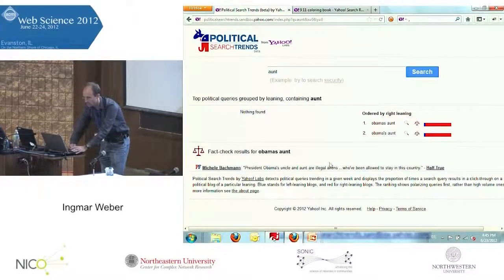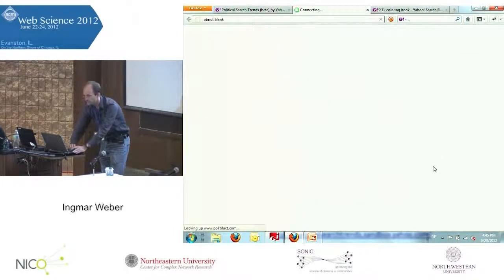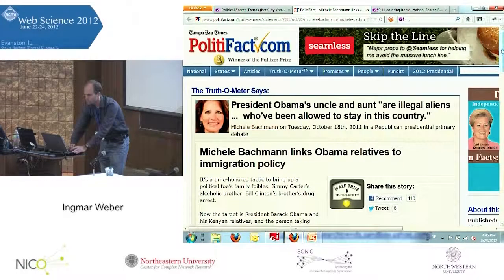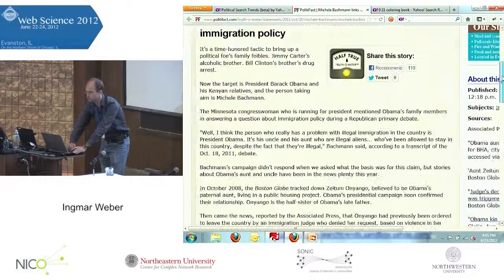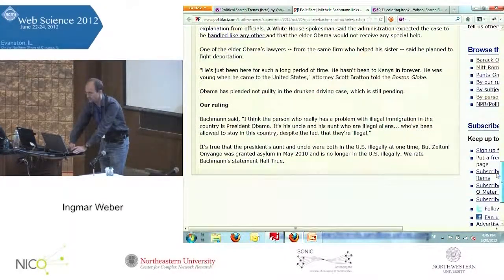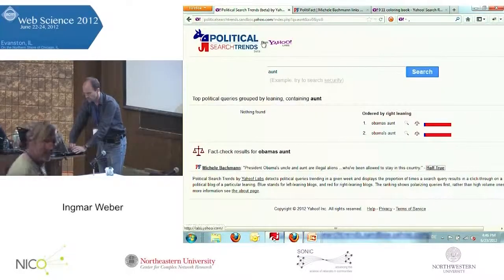The query is Obama's aunt, and we match it to a statement made by Michele Bachmann: President Obama's uncle and aunt are illegal aliens who have been allowed to stay in this country. This is judged half true, not by some algorithm, but by journalists of the site, who take statements made by politicians and other people in the media and analyze whether they're true or not. In this case, it is half true. The uncle is still an illegal alien, but the aunt has been granted asylum. So this is why it's just half true.